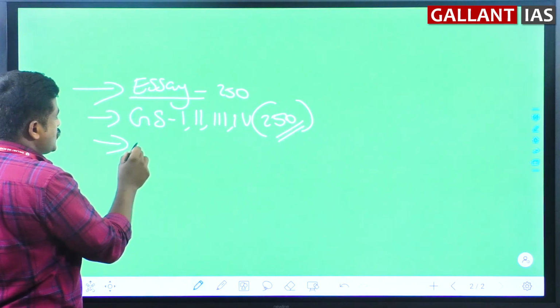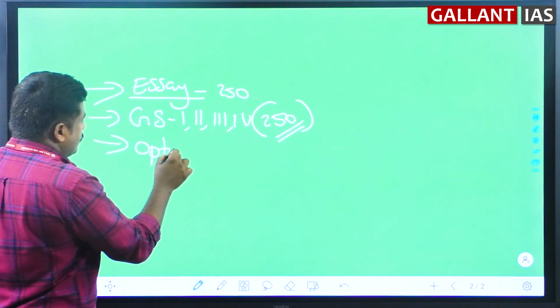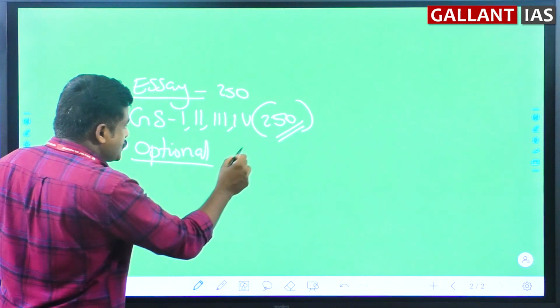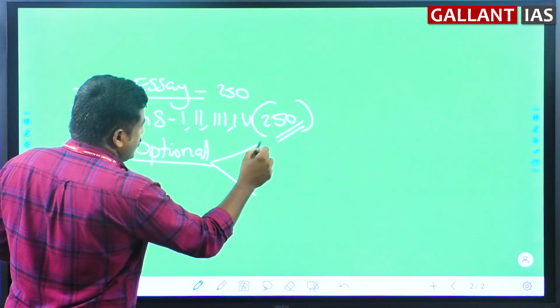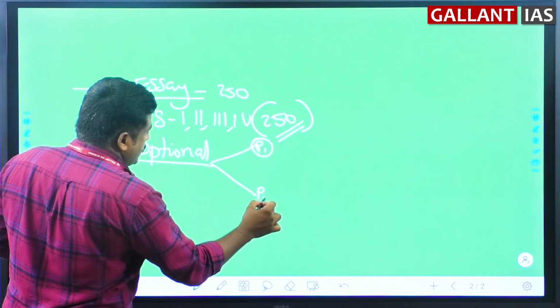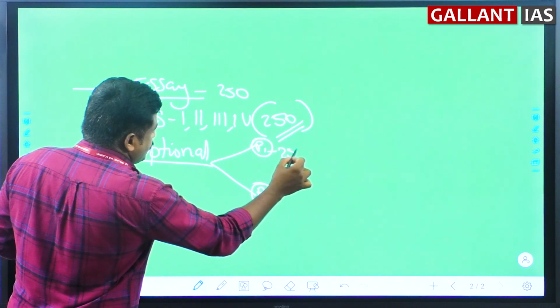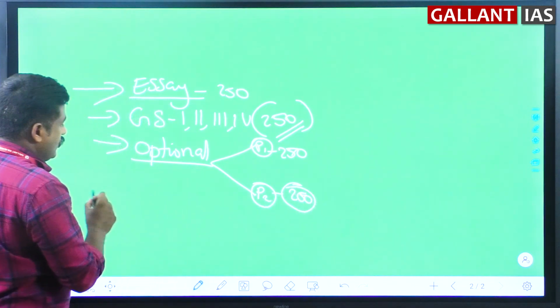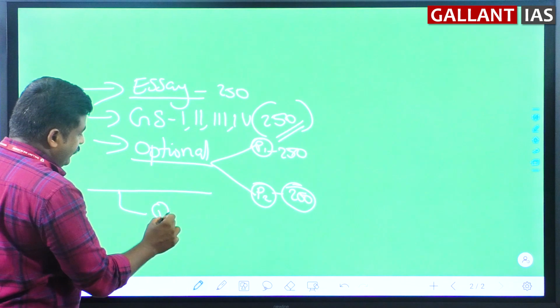Then there are optional subjects. UPSC has lots of optionals. Whatever your optional, you will have paper 1 and paper 2. Each carries 250 marks. In addition to this, you will have qualifying papers.